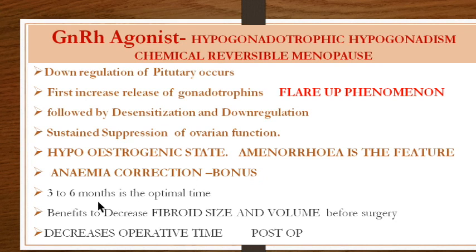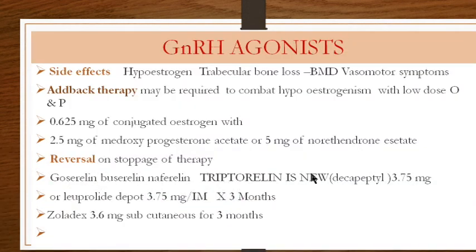We discussed that the optimal time of GnRH is 6 months, and if you give it beyond 6 months, there is a hypoestrogenic effect, and therefore it can affect the bone mineral density. What do GnRH analogues do? They decrease the fibroid size and volume, effective before surgery. They can decrease the operative time, of course, because the size is reduced, and post-op the recovery is also better.